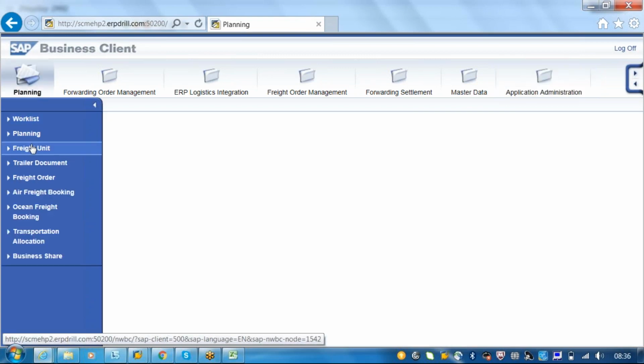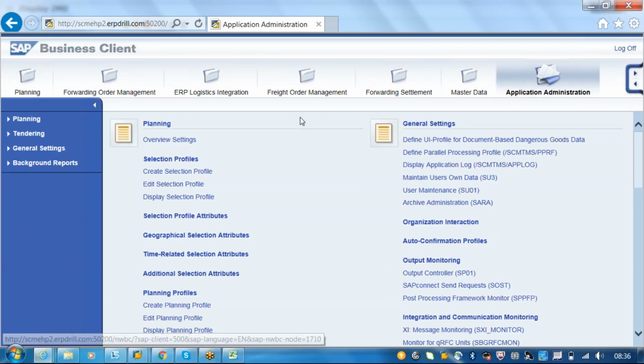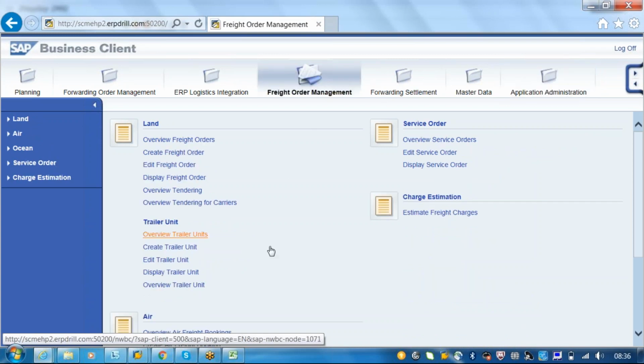Okay, so go to the application administration or the freight order management. Here, the work list should be there. Here, work list.